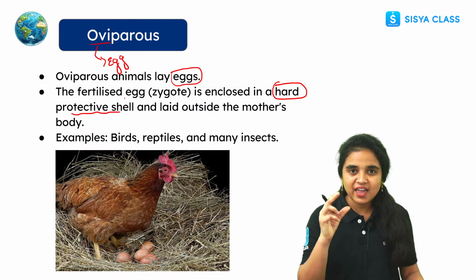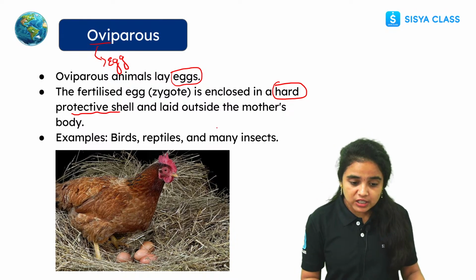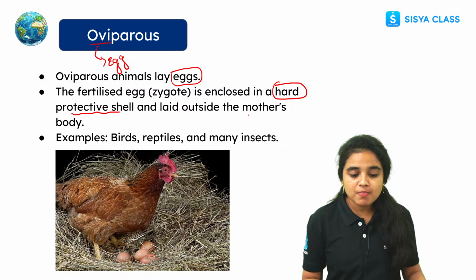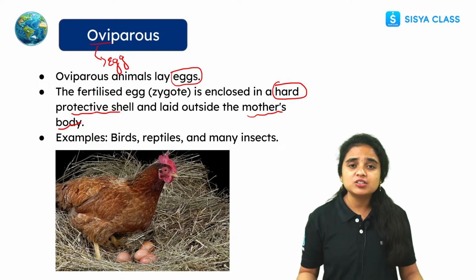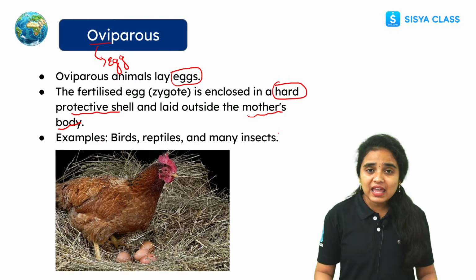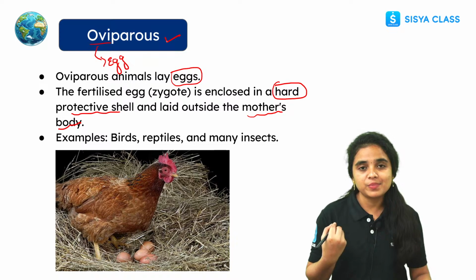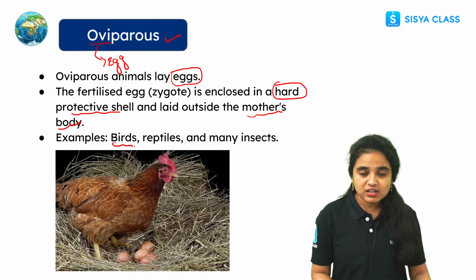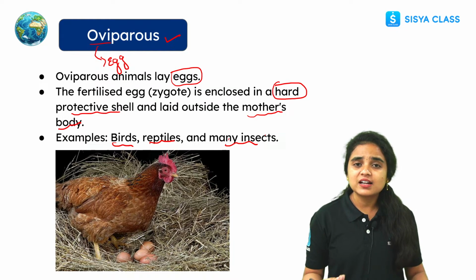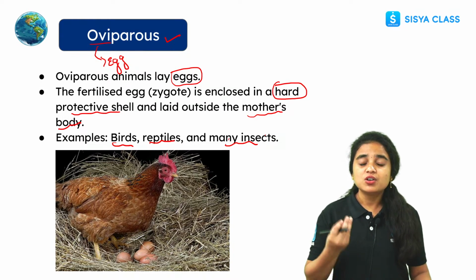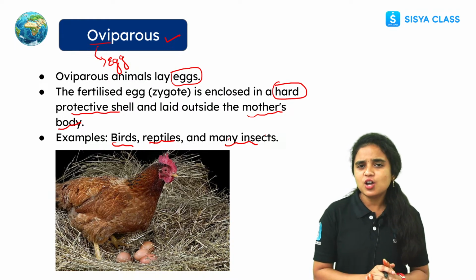When we see an egg, the outermost layer is very hard, so it is the protective shell laid outside the mother's body. So the organisms which do not directly give birth to the young ones and lay eggs, we call them oviparous. Examples: birds lay eggs, reptiles and many insects lay eggs. They directly do not give birth to the young ones. So that type of organisms, we call them oviparous.